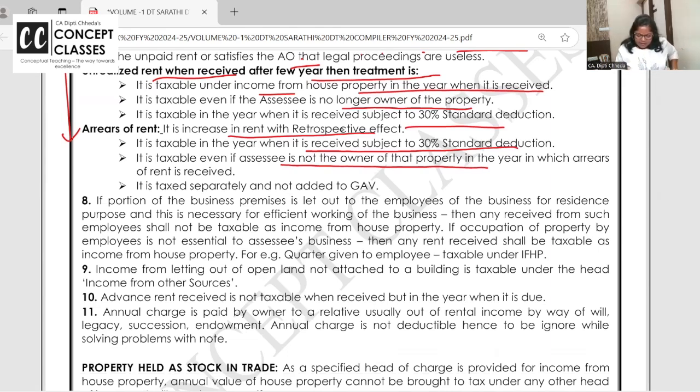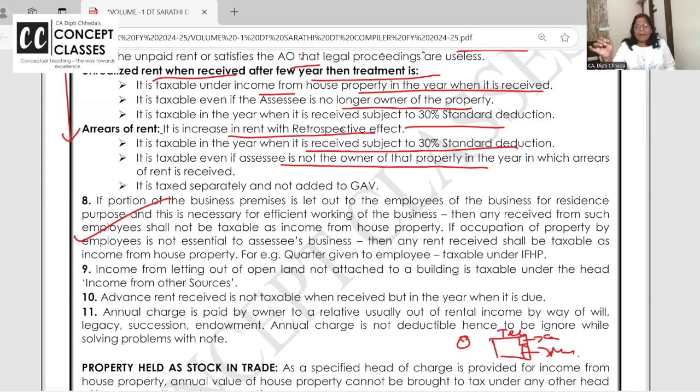Nowadays, if you have a business of letting out of the property, still your income will be taxable as income from house property. But if it is a case of subletting, like I am the owner, I have given it to a hospital tenant. Hospital has given one part to canteen, one part to medical shop.